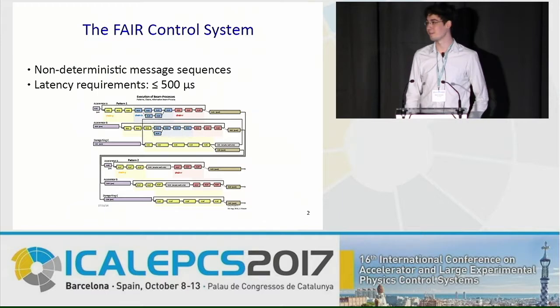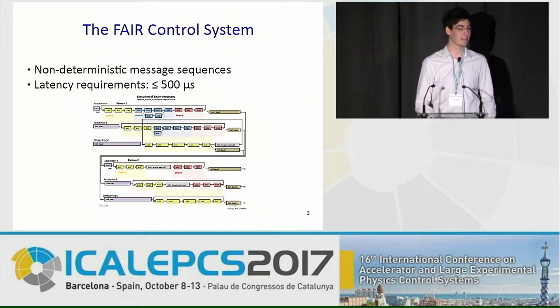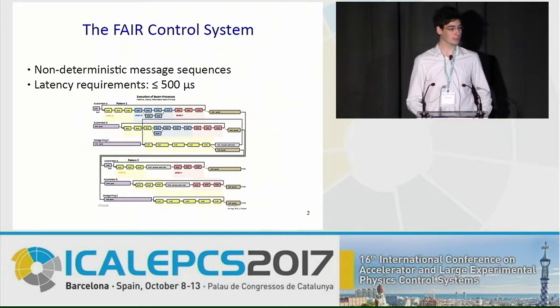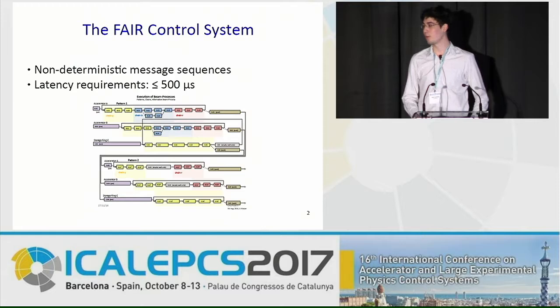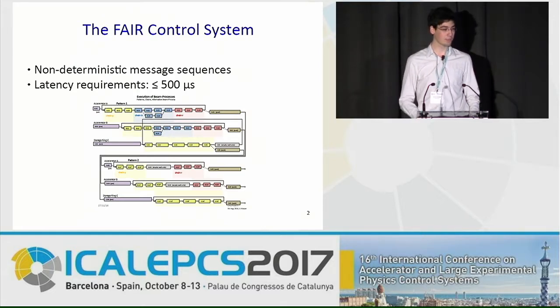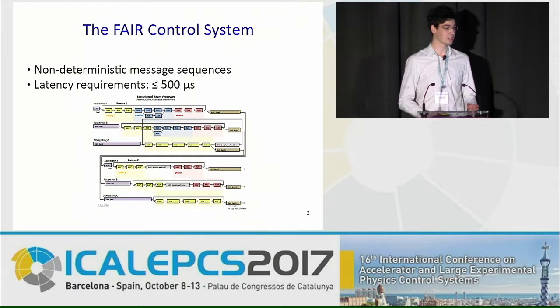So let's get to some background. The FAIR control system has an alarm-based design, which means that the time when messages are sent out is disjunct from the time when the command is actually executed. However, once a message is sent out, it can't be cancelled, but we would still like the control system to be flexible and respond to input changes. The actual message is only sent shortly before the deadline.